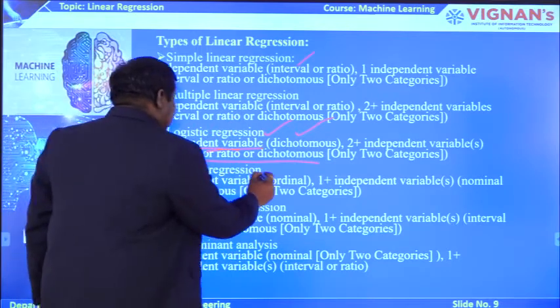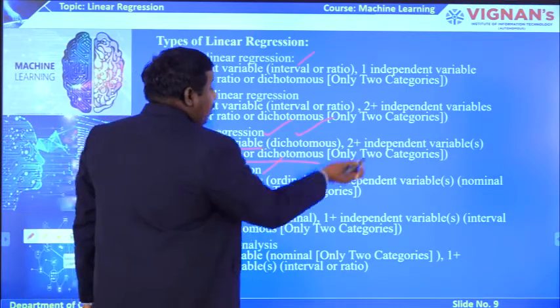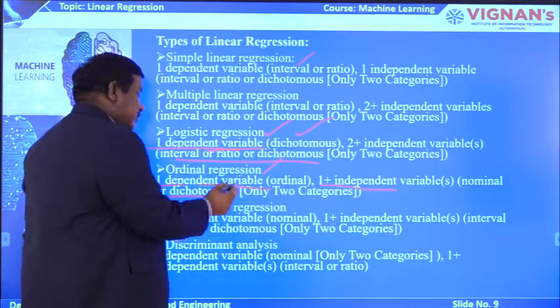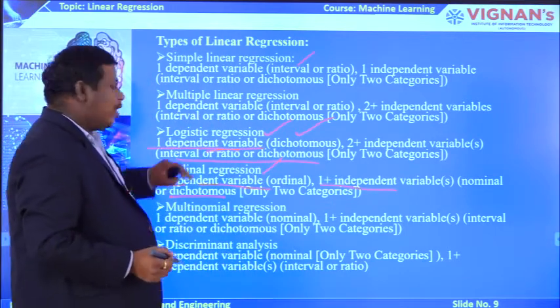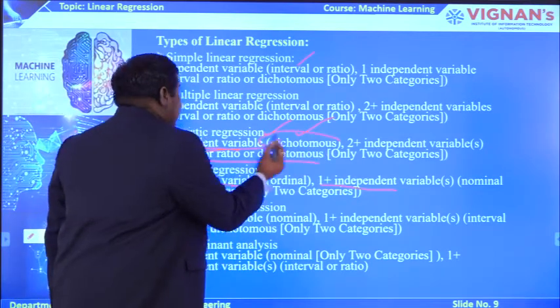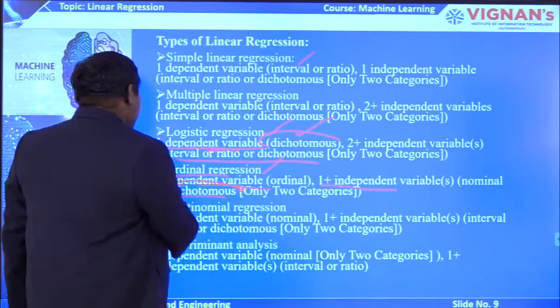Similarly, take another one, ordinal regression. Here you see one dependent variable is an ordinal model, but the important thing is that here the independent variables are dichotomous. See the difference between logistic and ordinal. In logistic regression, we have the dependent variable in the form of a dichotomous, whereas in ordinal regression, we have the independent variable in the form of a dichotomous.